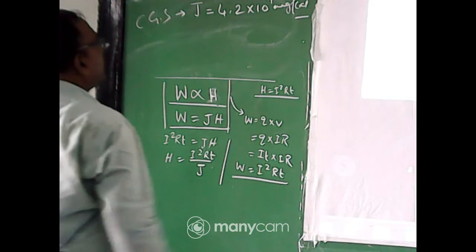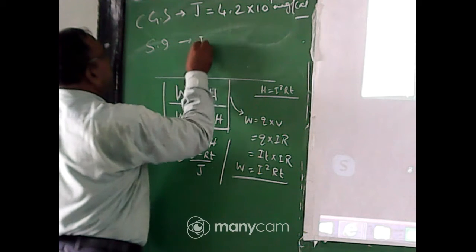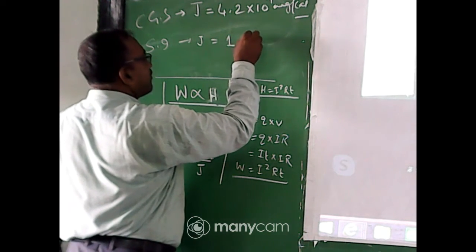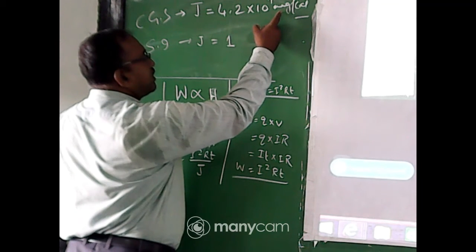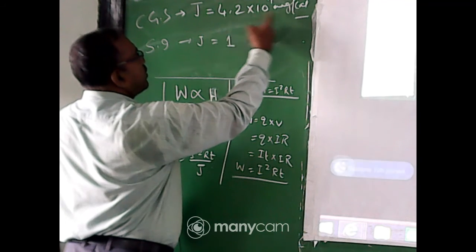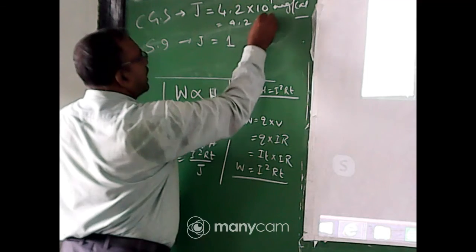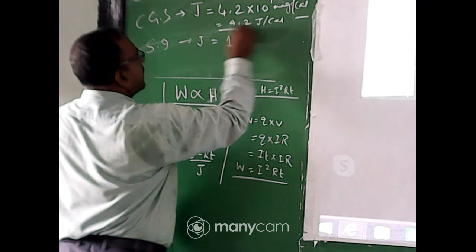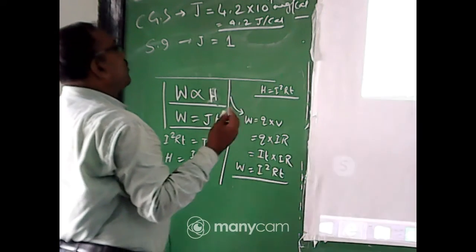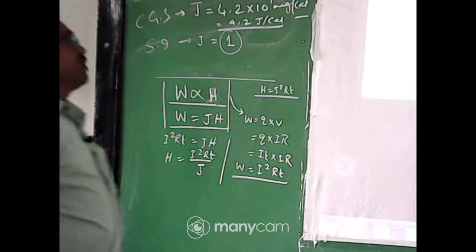But in SI system, the value of J: 1 calorie equal to 4.2 joule, so 4.2 joule per calorie. So joule cancels, 4.2 cancels, so the value of J equal to 1.